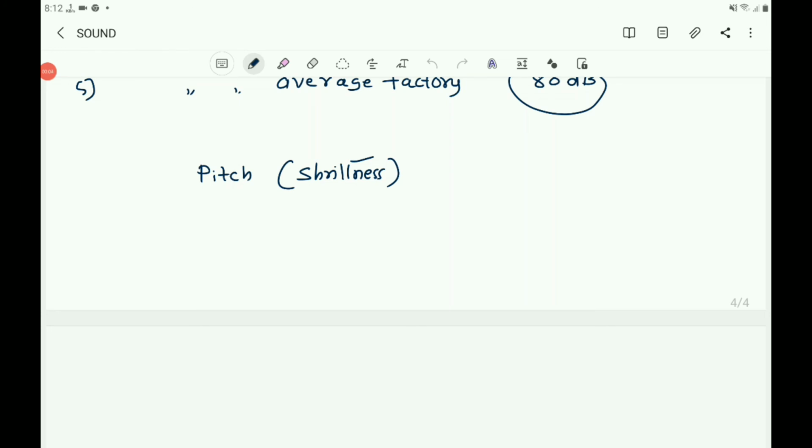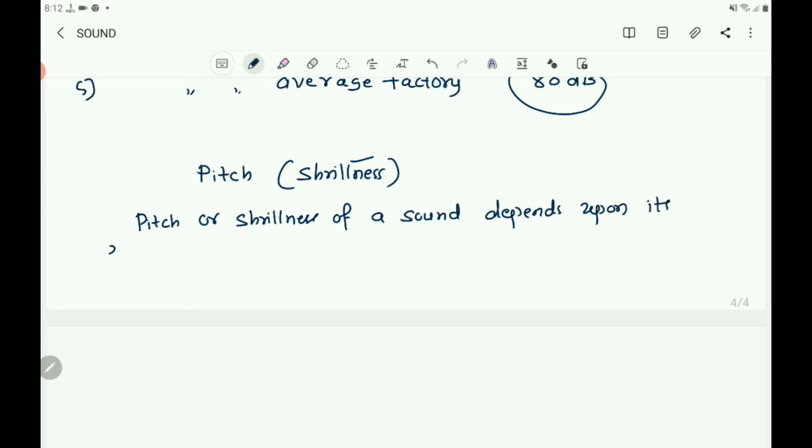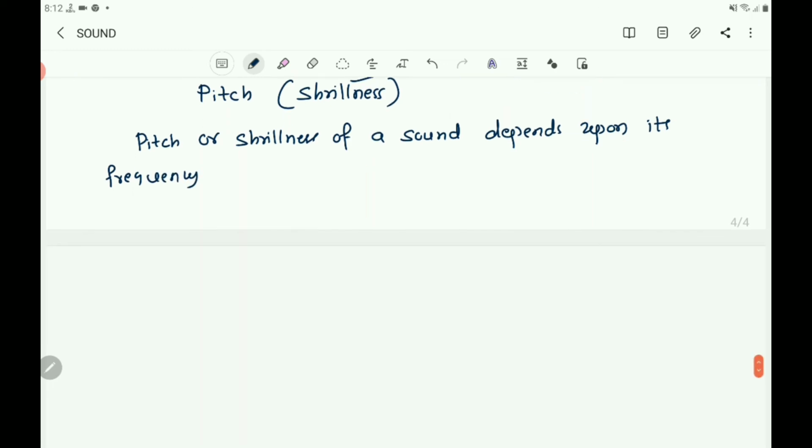So you write, pitch or shrillness of a sound depends upon its frequency. If the frequency of vibration is higher, then the sound has higher pitch.